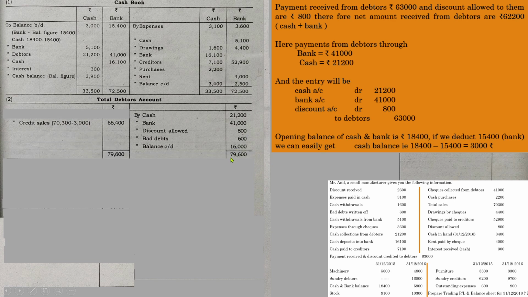Take the total. This side has the bigger value, 79,600. So show the same amount on this side also. Take the difference between 79,600 and 66,400. You will get the opening balance. So in the question, if the opening balance of debtors is not given, make sure whether other information is given. If it is there, then you can find the opening balance.